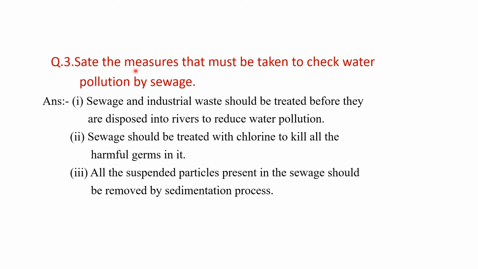The third: state the measures that must be taken to check water pollution by sewage. There are various ways by which pollution in water can be checked from sewage. Among these, I have taken three. One is that sewage and industrial waste should be treated before they are disposed into the river to reduce water pollution. There are various stages of sewage treatment. First the water will go through sewage treatment, then only will it be released into the water body.